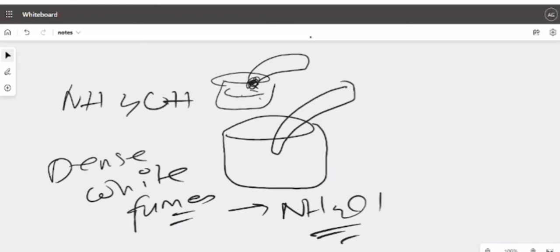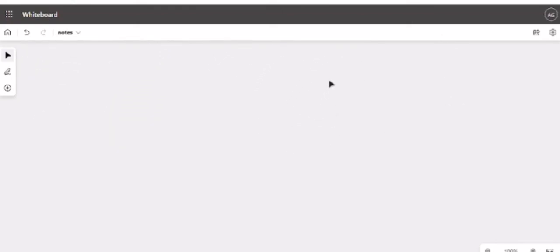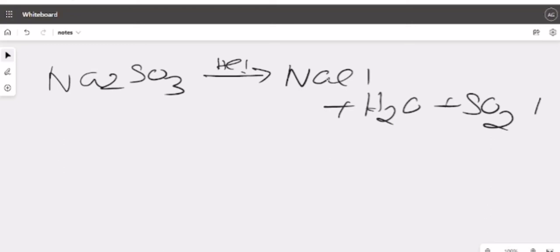Next, the observations for CO2, H2 and SO2 I have already told. Next, one of the good observations, that is Na2SO3, this is sodium sulfite. If you add it with HCl and heat it, then you will get NaCl, one of the respective salts, and H2SO3, that will not stay as H2SO3, it will dissociate to form SO2. Right, the observation goes with this, because you have no observation other than this.